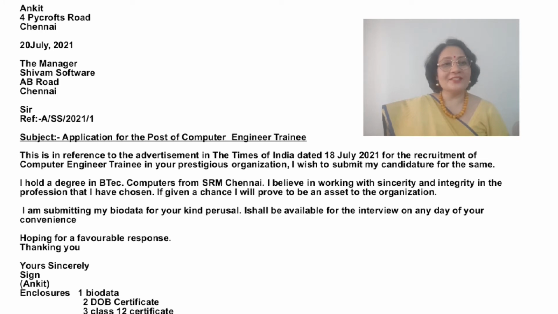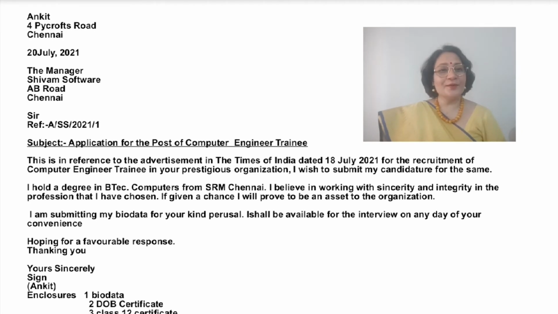The covering letter includes a brief write-up about yourself. Mention your qualification, your strong points, your interests and your hobbies, and also mention your suitability for the job. This is how a covering letter looks like. The format is like that of any other formal letter.